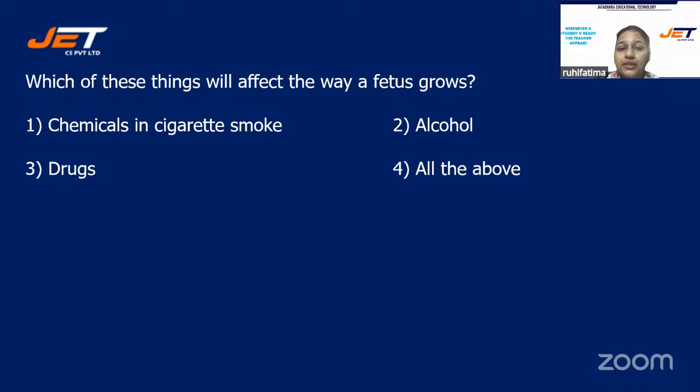Which of these things will affect the way a fetus grows? Chemicals in cigarette smoke, alcohol, drugs, or all the above? Students, the correct answer is option number 4, all the above. Yes, Bhavna, you are correct.